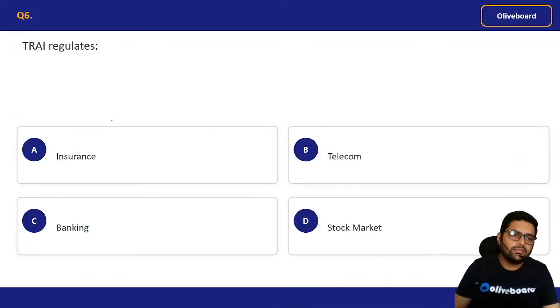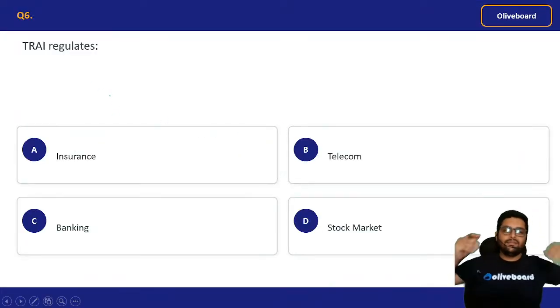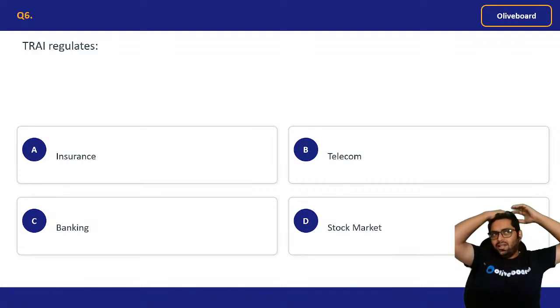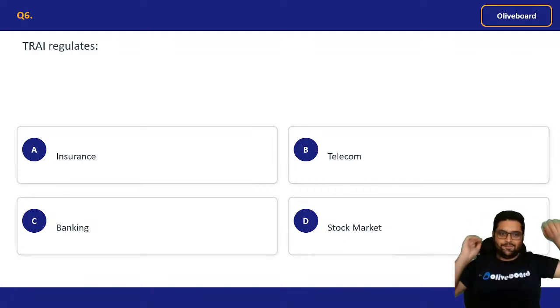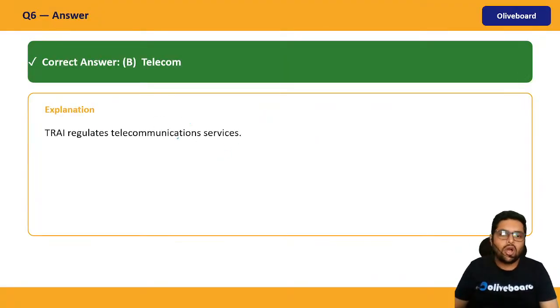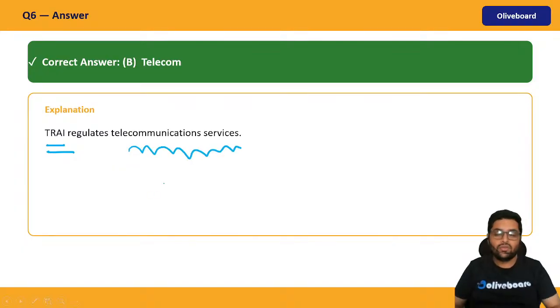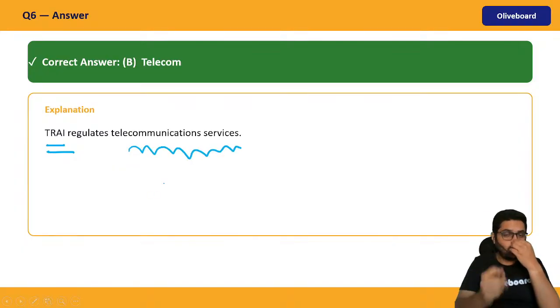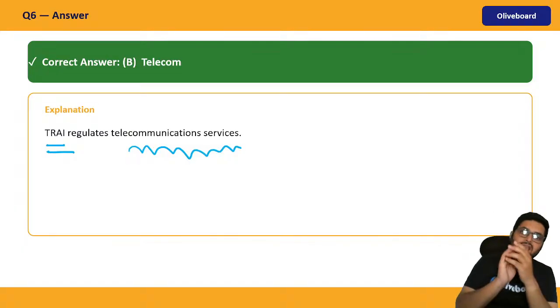TRAI regulates what? Again, very simple. The first letter of the word can tell you the answer. That is the Telecom Regulatory Authority of India, TRAI. It deals with telecom services. If you get a message on your phone, many a time, TRAI never asks for an OTP.